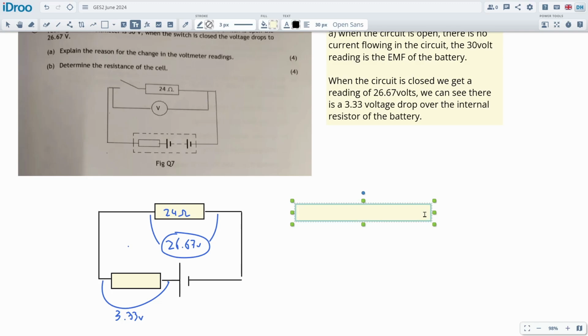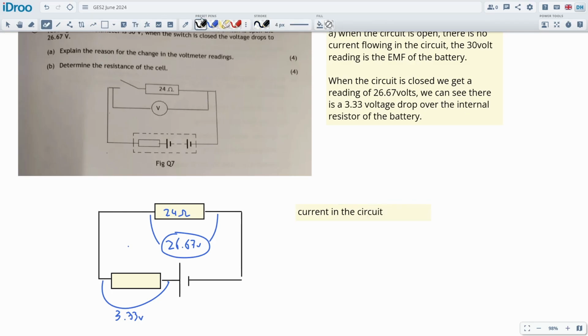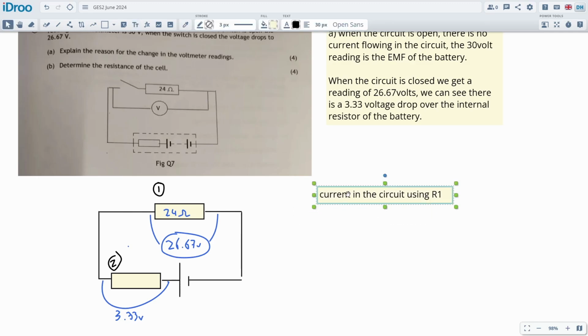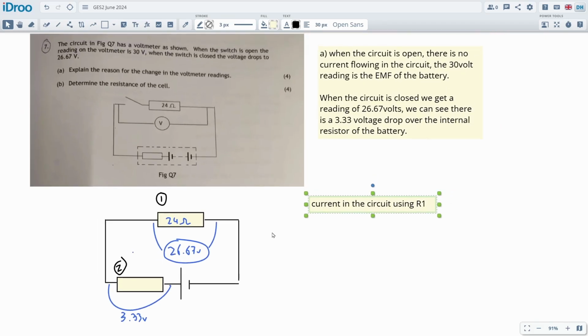So let's work out the current in the circuit. We should really give them names, right? So we'll call this resistor number 1, and this is resistor number 2. So using R1, just so we're clear about it. The thing about these circuit diagrams is I'm going to take my time, go slowly, and label everything up nice and clearly, because it's so easy to get confused about everything that's going on.